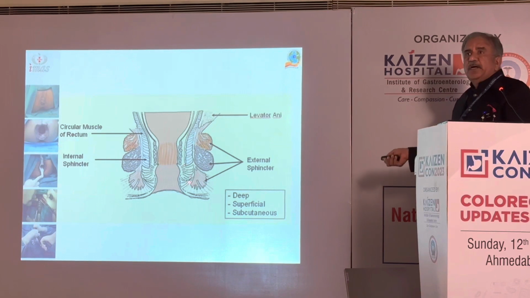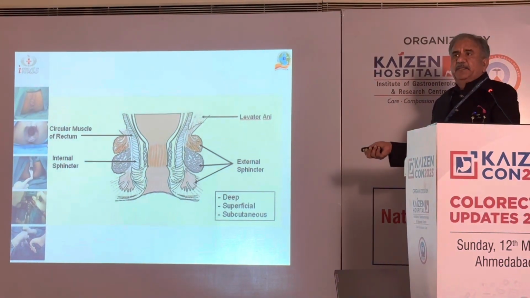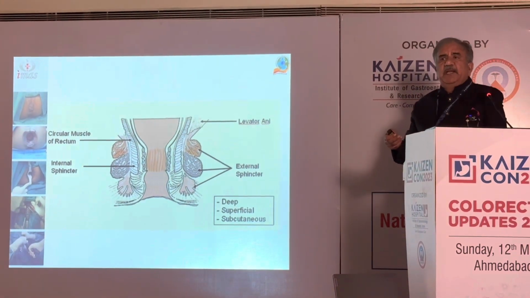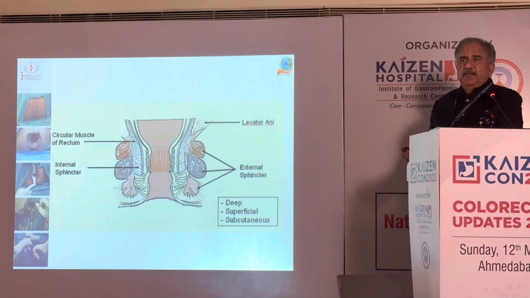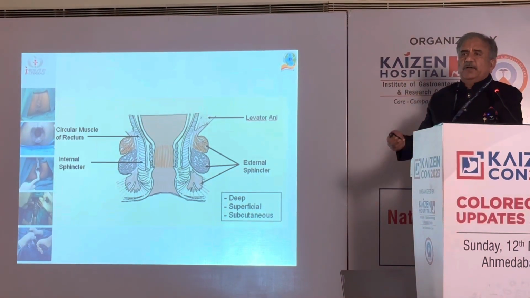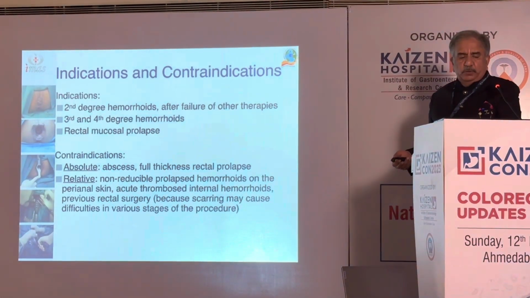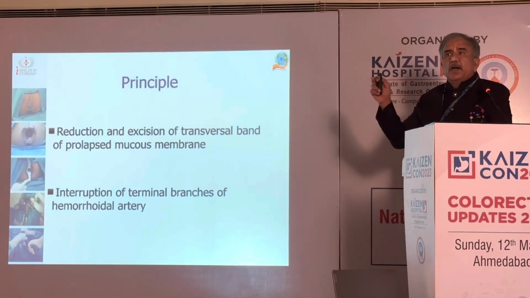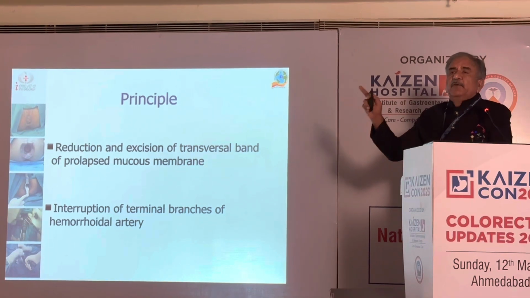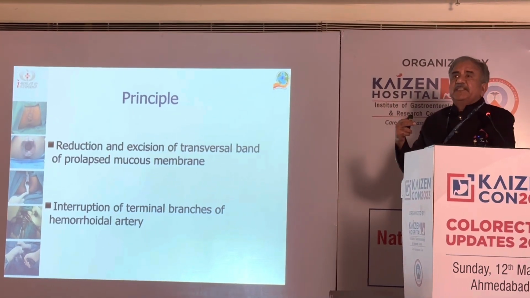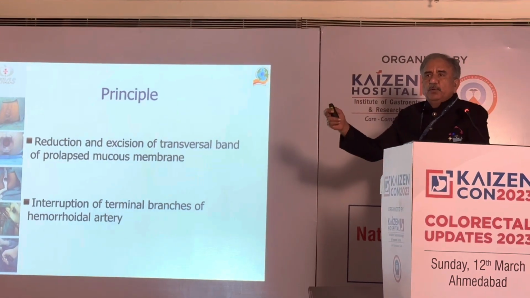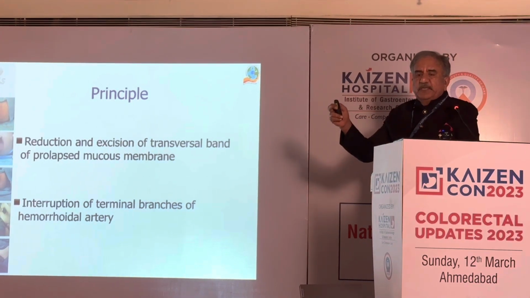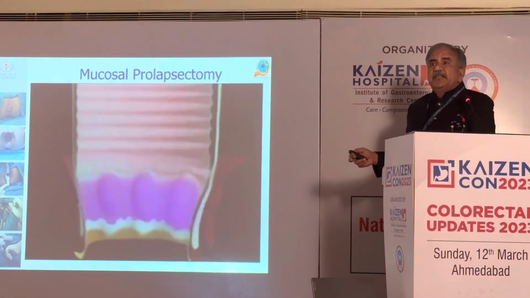We do not include the muscles in it. I know that people have caused perforations of the rectum, people have caused a lot of bleeding on the table also. So one has to be very careful that we do not leave the mucosa behind. We do not take the muscle along with it, we go into the mucosa and submucosa,